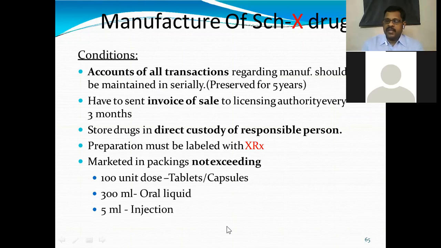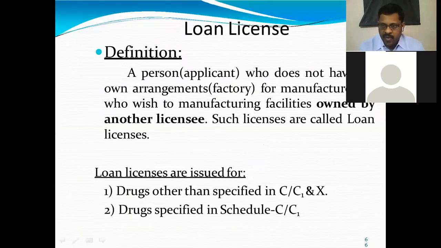This is the pack size that was actually made to avoid misuse and overuse of this product. And loan licenses. Manufacturing is done under loan licenses. We have to know, as per the Act, what a loan license is. The Act defines a loan license like this: a person who does not have his own arrangements or factory for manufacture, but who wishes to use manufacturing facilities owned by another licensee, such licenses are called loan licenses. Like that, the definition is given here.